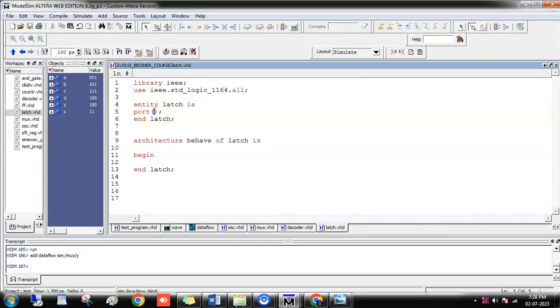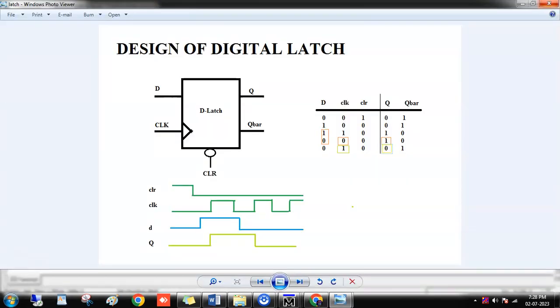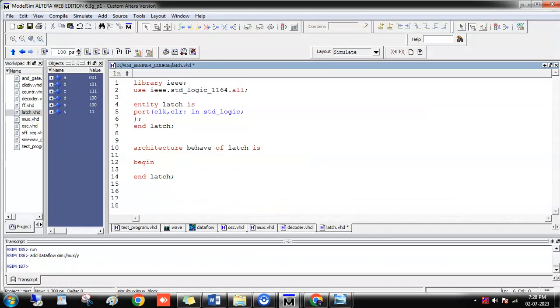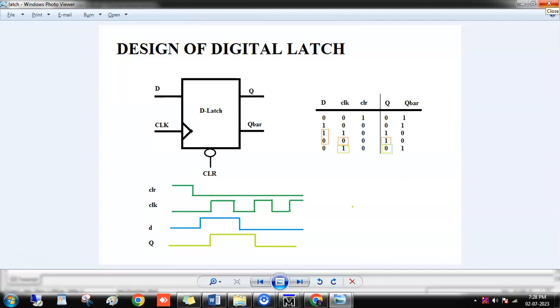So I declare clock and clear as input. As per the design, D is also an input, so we can declare D in the same line. Q and Q bar are the outputs. Q bar is nothing but the complement of Q.